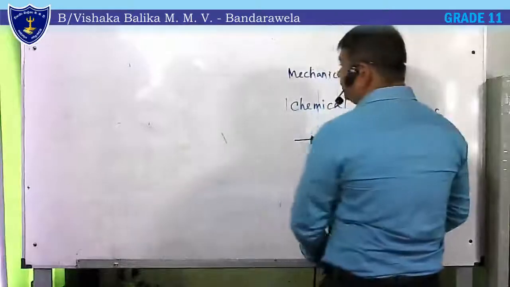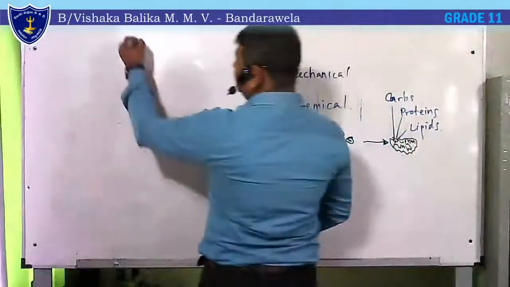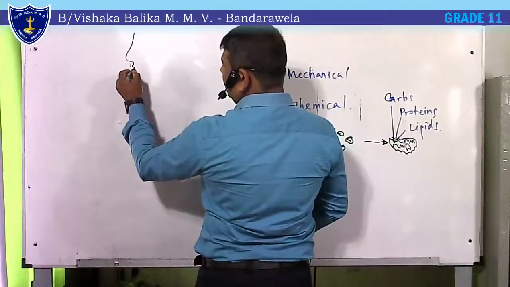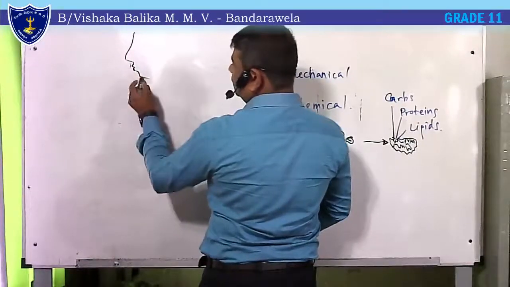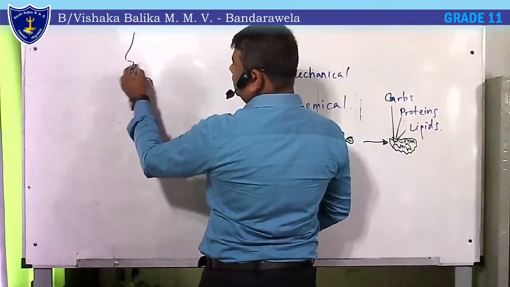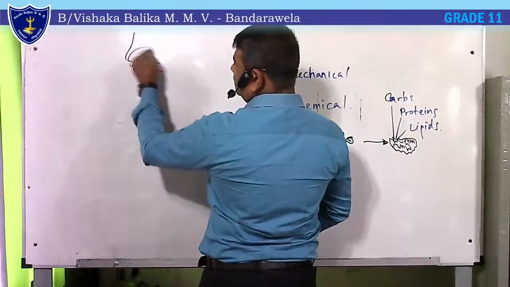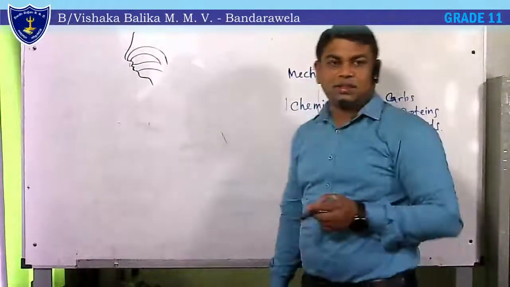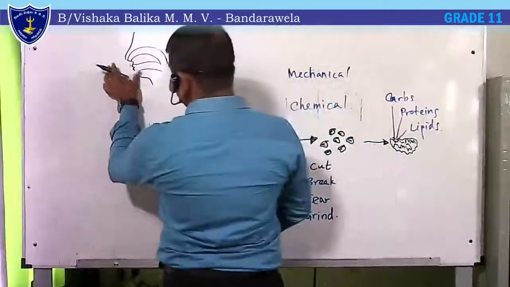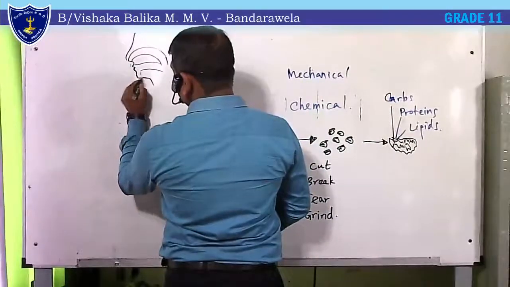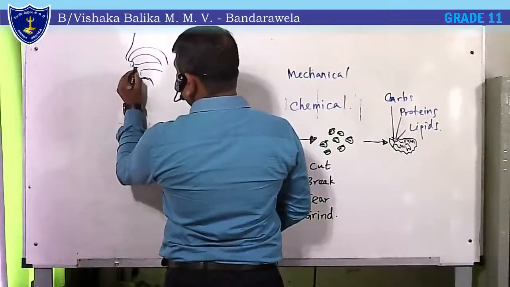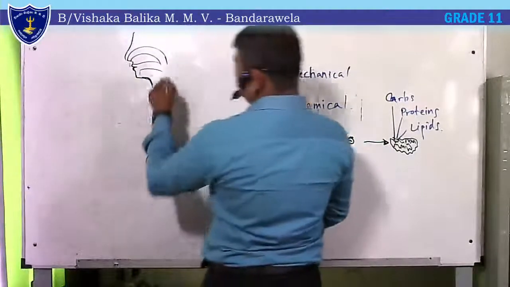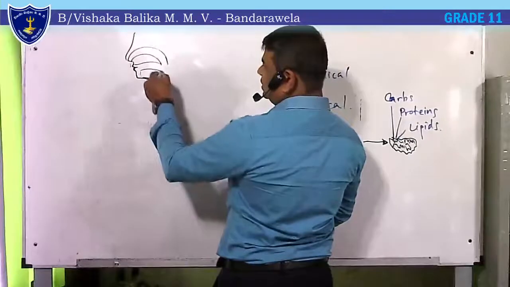Here it is. Our digestive system starts from the mouth, right? Here's the mouth, here's the nose. The nasal cavity and the mouth cavity both come into one place, right? This is the chin and the lips. So both come into a common passage first.